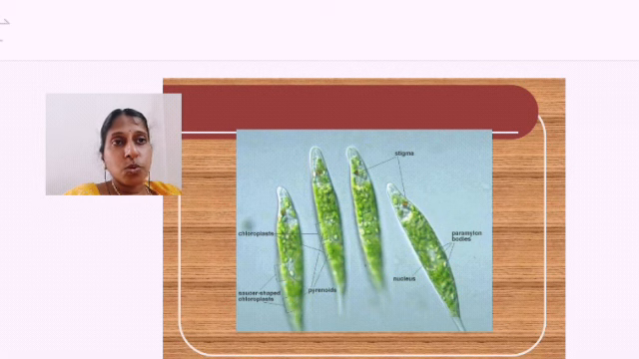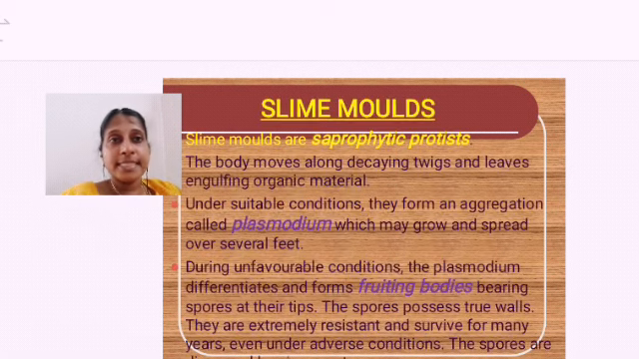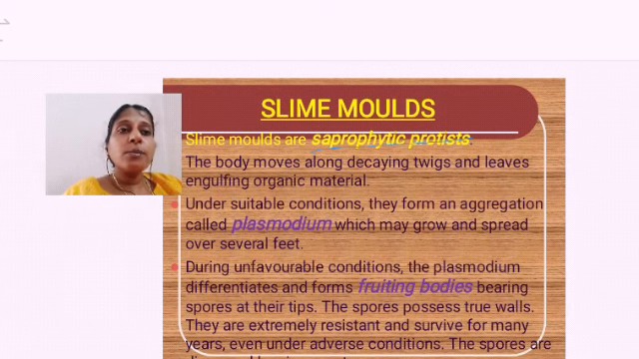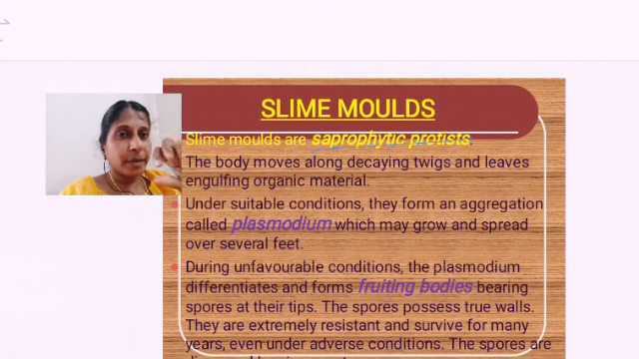So again, this is euglena. The next protist, the fourth one, is slime molds. They are saprophytic, meaning they depend on dead decaying matter for their food. The body moves along decaying twigs and leaves, engulfing all the organic matter present there.